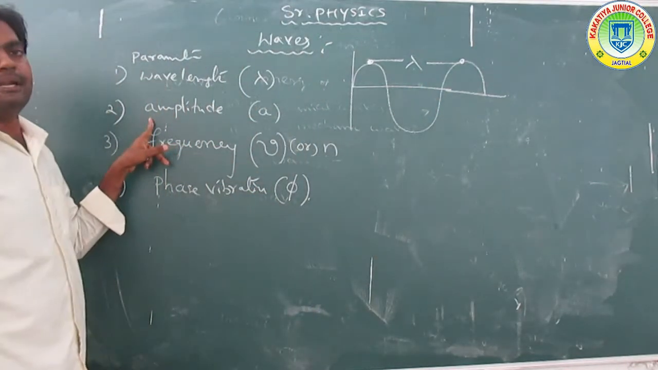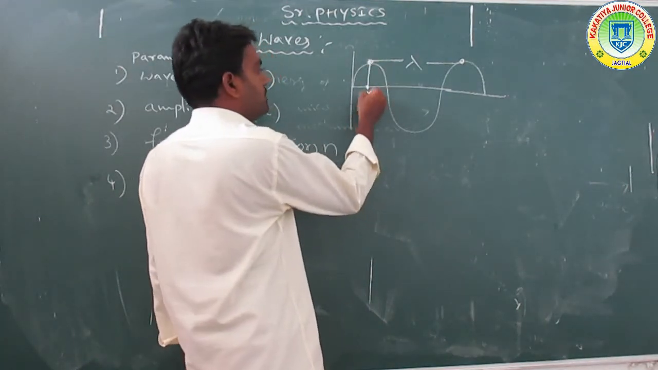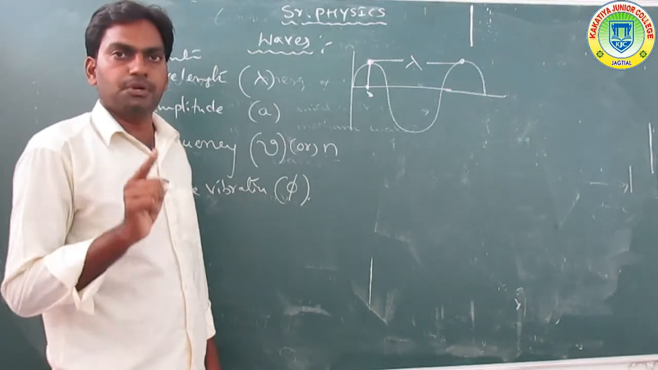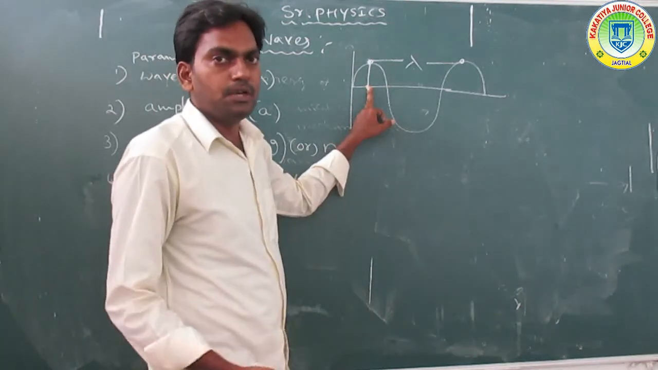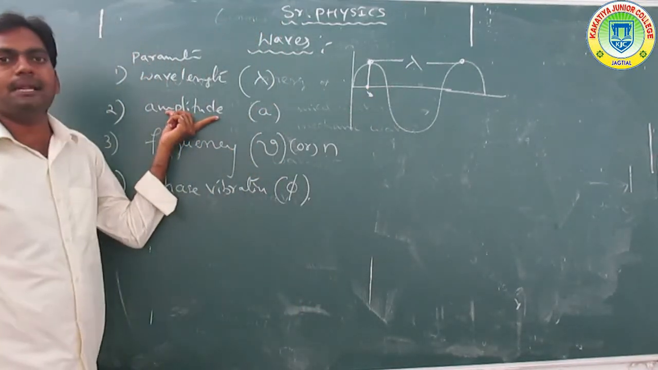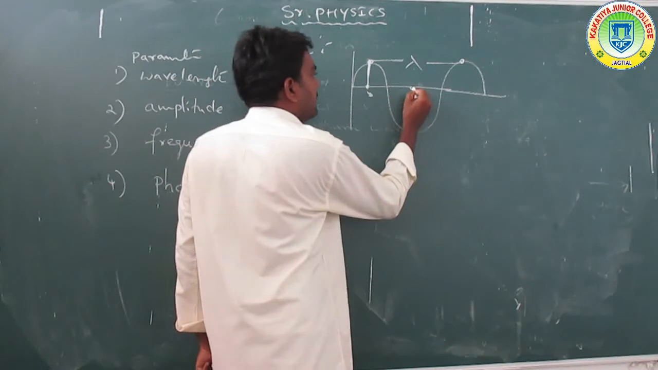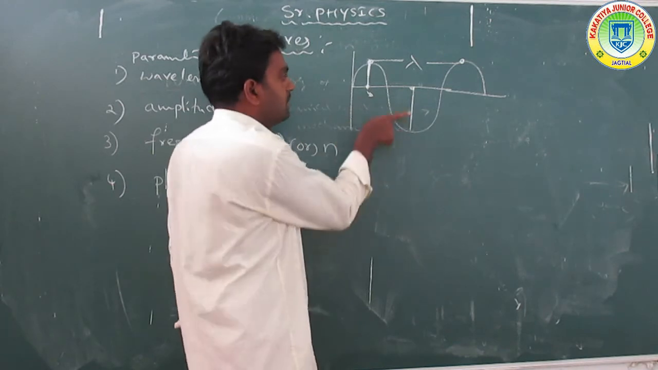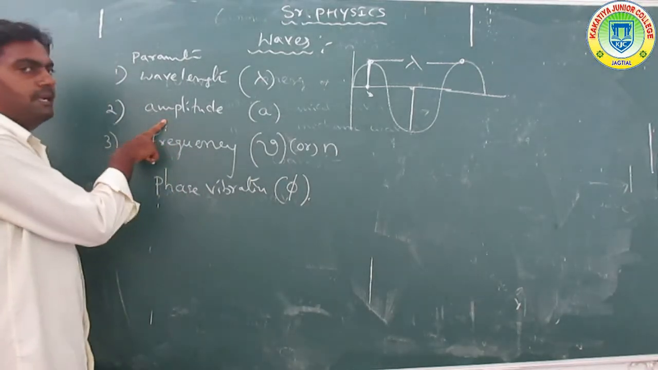And what is the amplitude? Amplitude is the maximum displacement from the mean position in a wave motion. Looking here, this is the amplitude, and here also. Amplitude is the maximum displacement from its mean position.